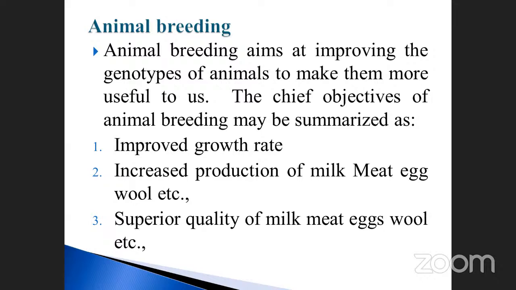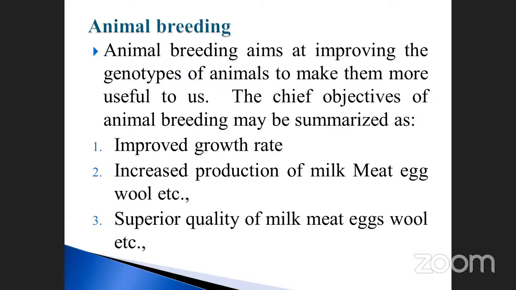And increased production of milk, the main part, such as cow milk or buffalo milk, and meat, particularly commercially oriented, egg and wool. These four components are all commercially valuable, and production increases through animal breeding.